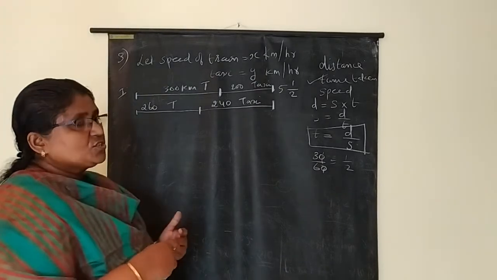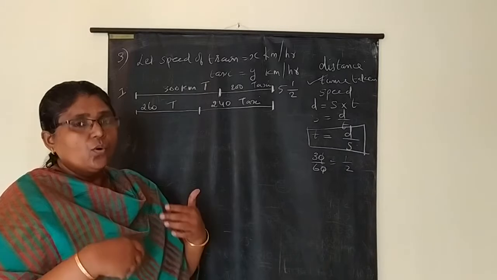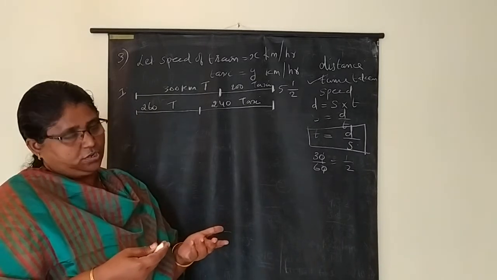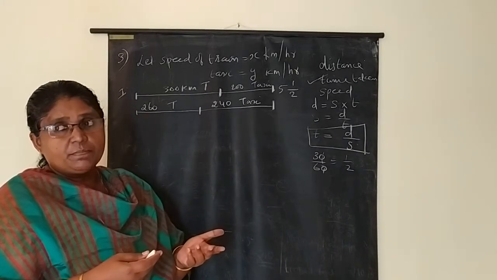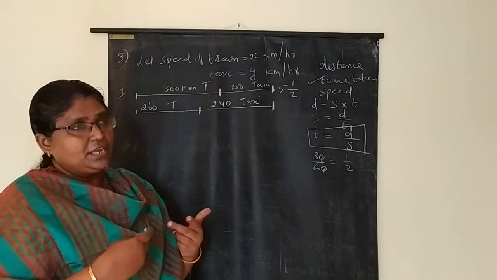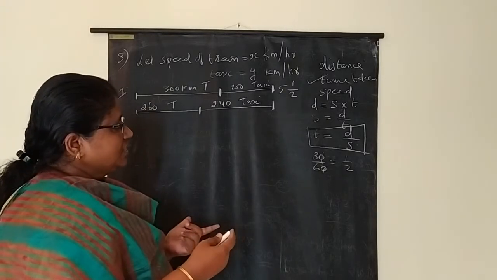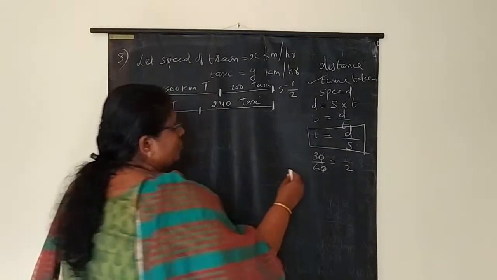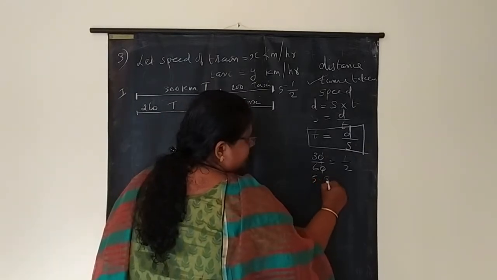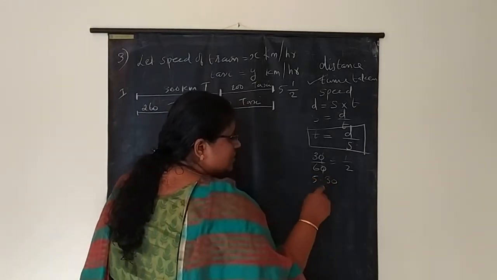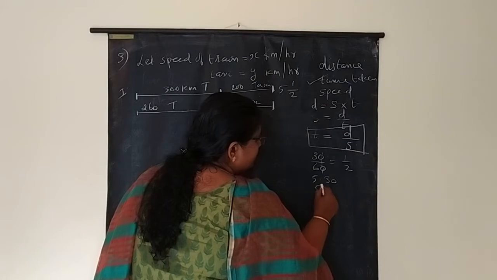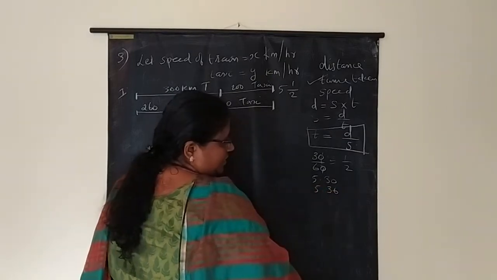What is meant by 6 minutes longer? It means he took more time. First he took only 5 hours 30 minutes. Now 6 minutes longer means 5 hours 36 minutes.